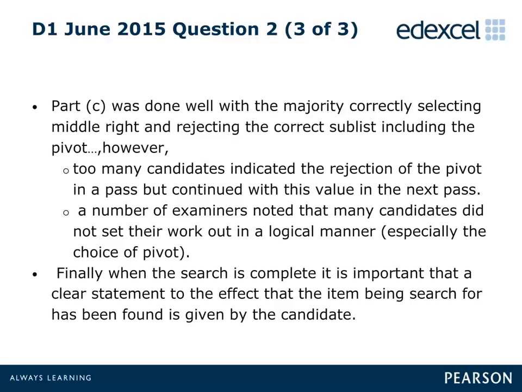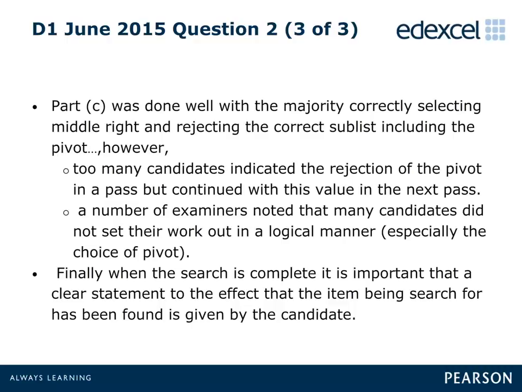Part C was done extremely well, with many candidates correctly applying a binary search to the list of 20 numbers. Most candidates correctly identified middle right pivots, and then went on to reject the correct sublist, which included the pivot value. However, a significant number of candidates continued to use a rejected pivot in subsequent passes. The use of a pivot in subsequent passes is referred to as a sticky pivot in the published mark scheme.